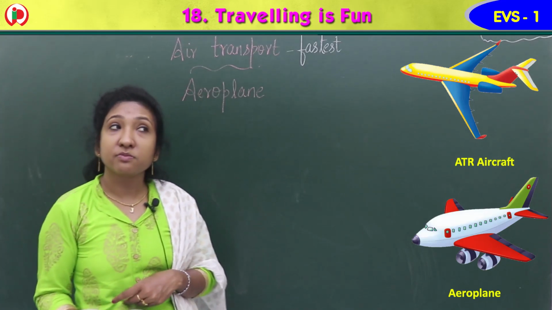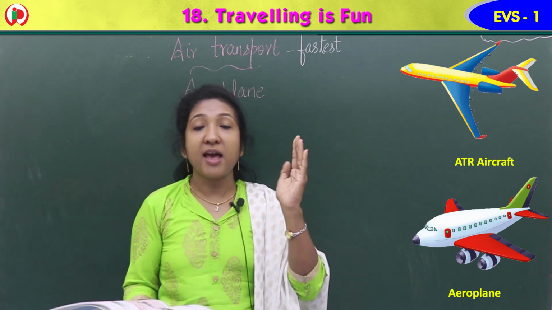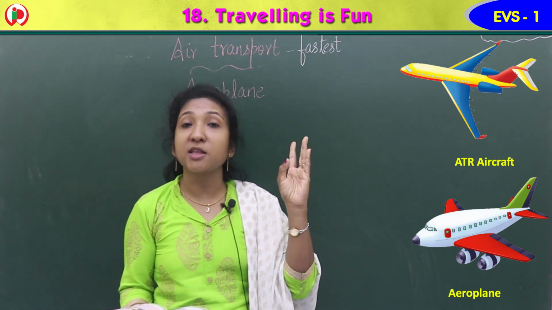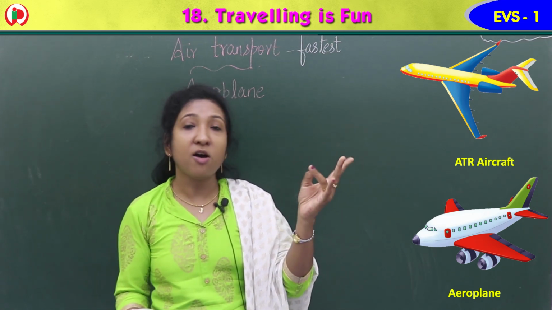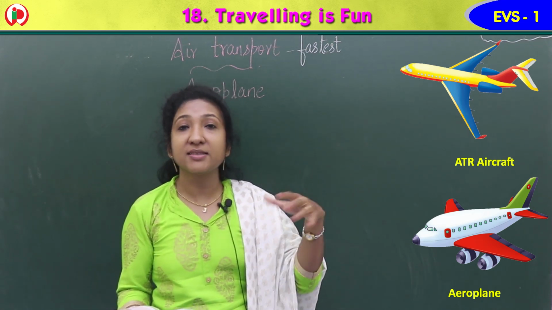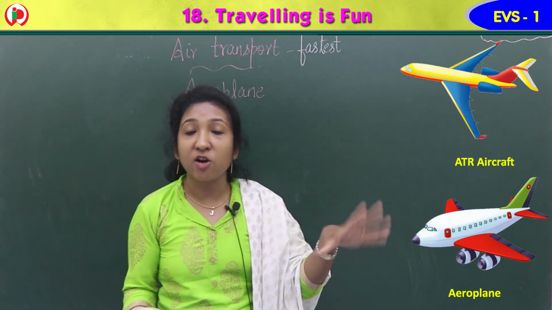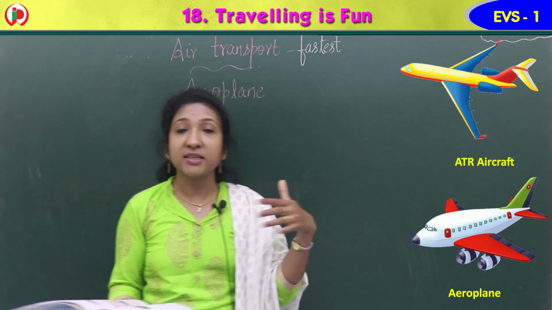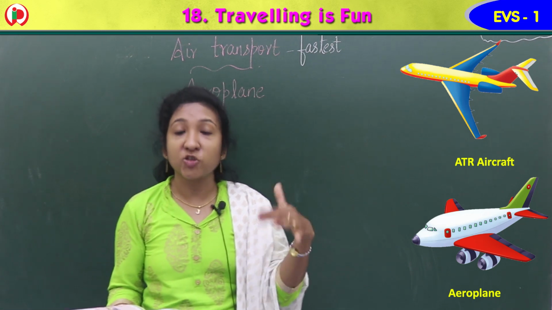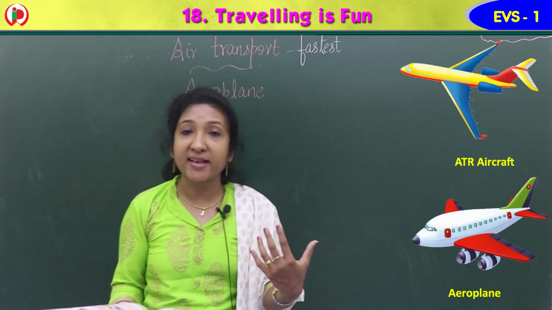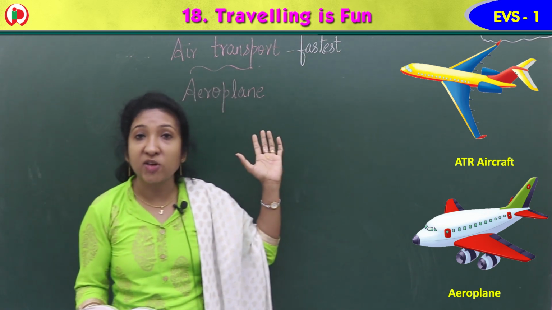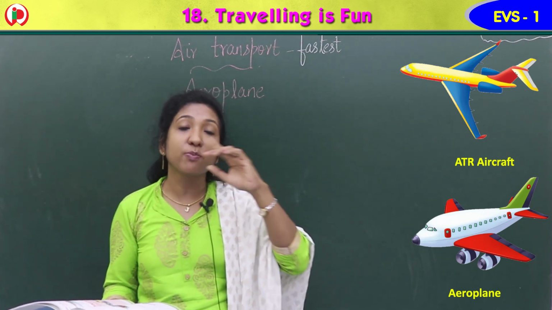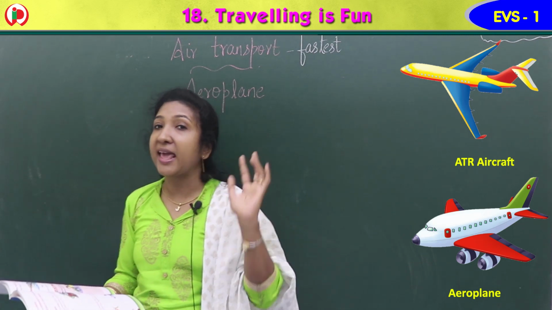Now children, we have seen the vehicles, the means of transport in villages and in cities. These all move on land, so they are all land transport, isn't it? Especially trains, which move on railway tracks, and metro trains we saw. Then we learned about air transport, the vehicles that move and fly in air.